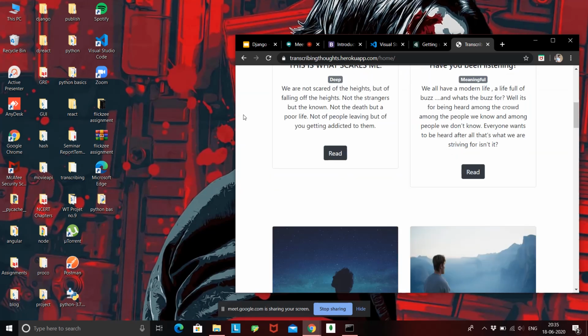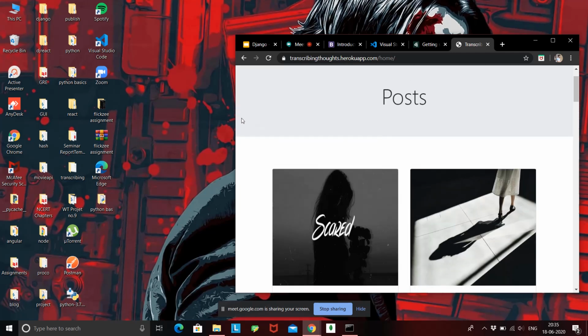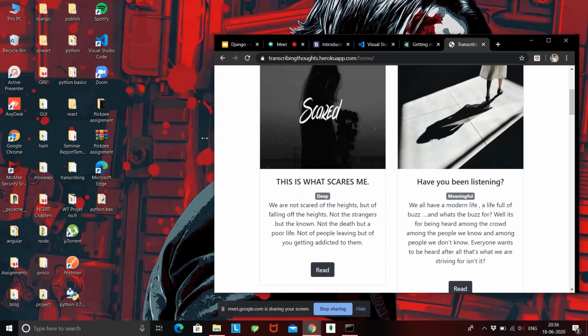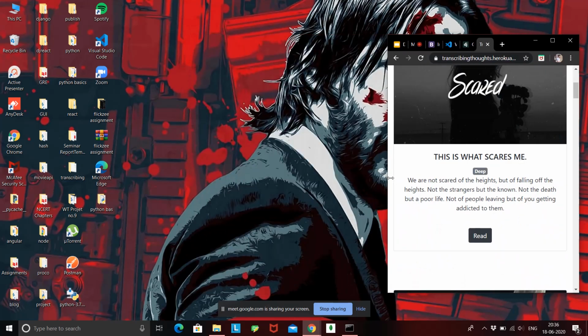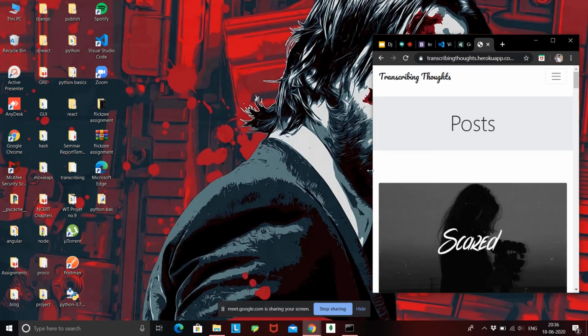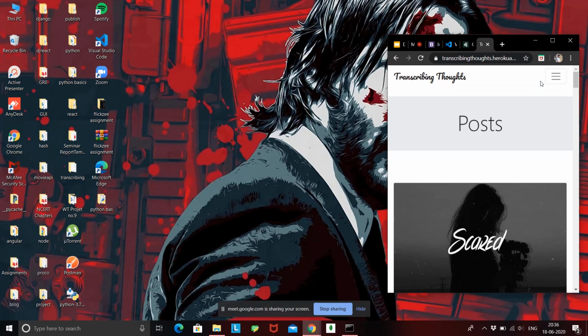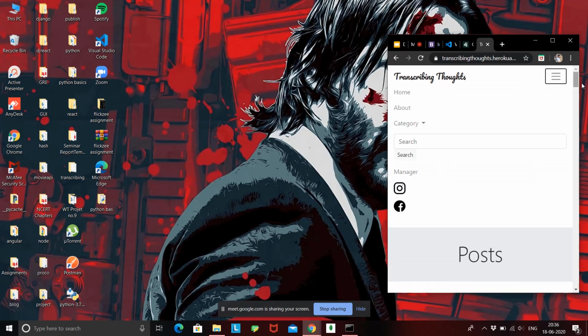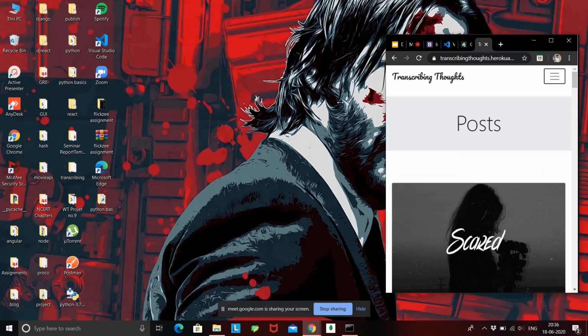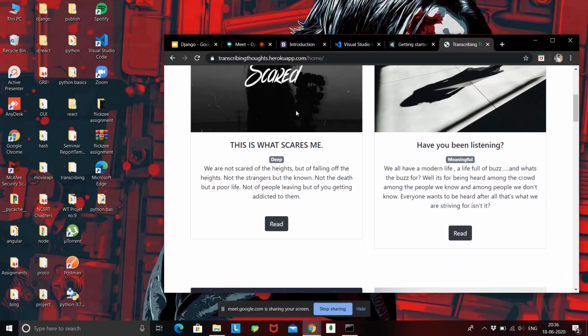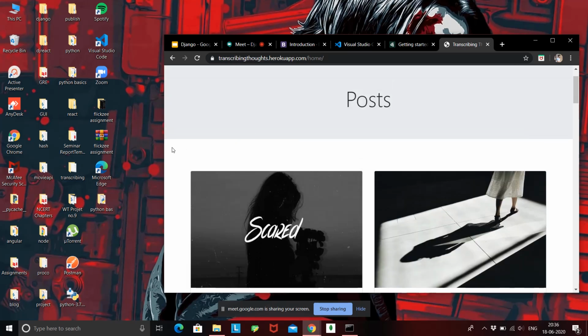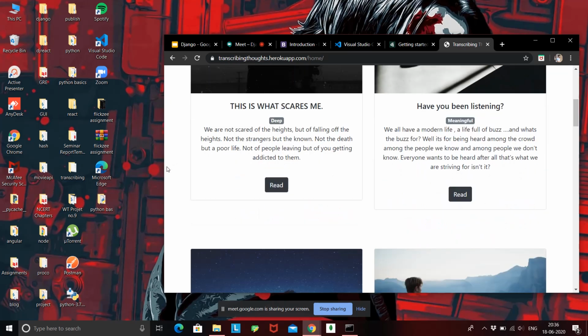There is no overflow. So as I change the size of my screen, the content is getting bigger and smaller. Okay, and after a certain point you will just see one column per row. Even the nav bar is changed, so now it is a vertical nav bar. First we were having a horizontal nav bar like this. So basically this is a responsive website. Okay, it changes as the screen size changes.